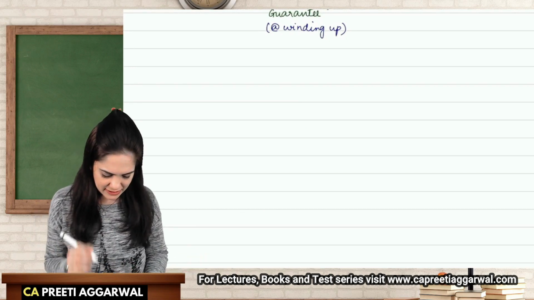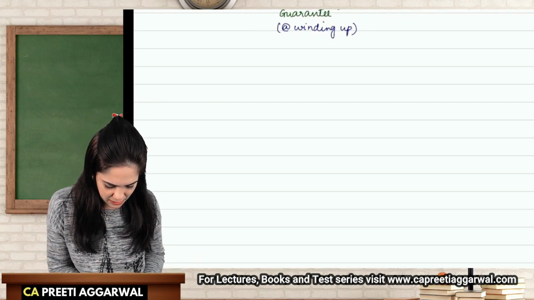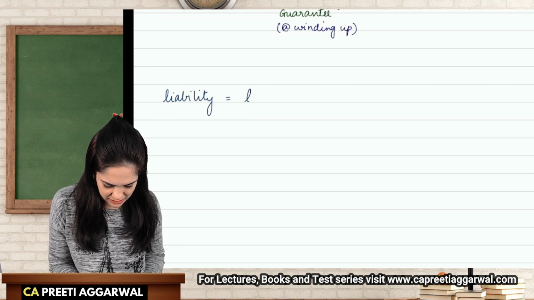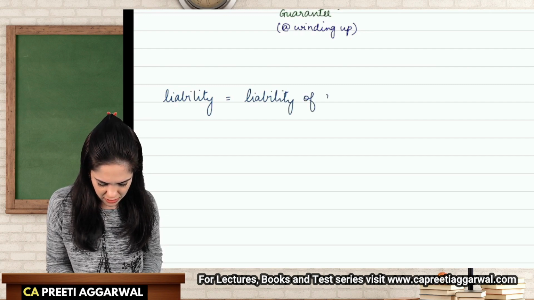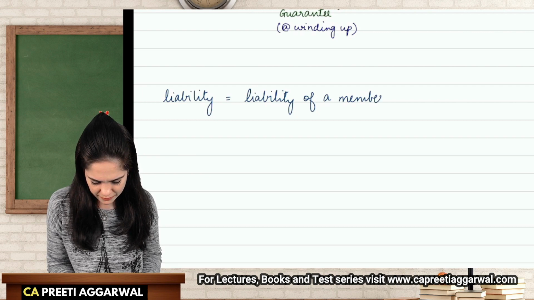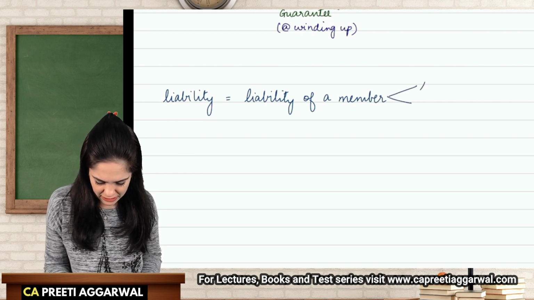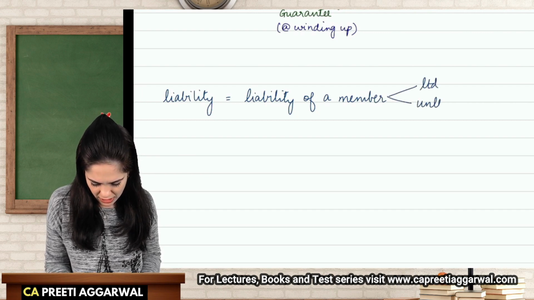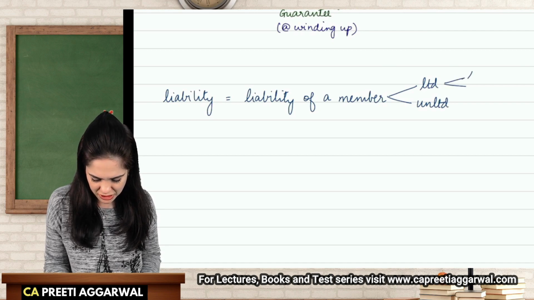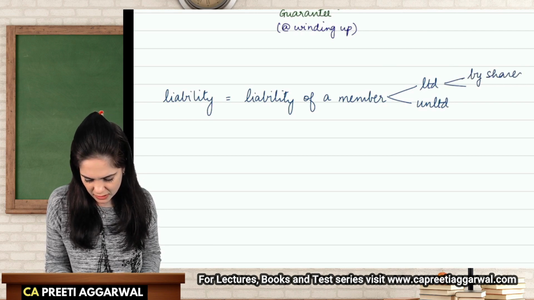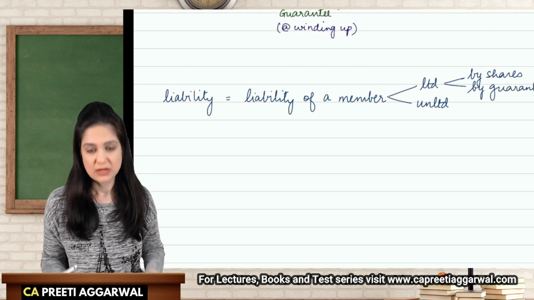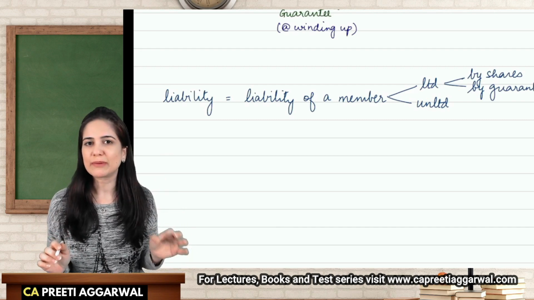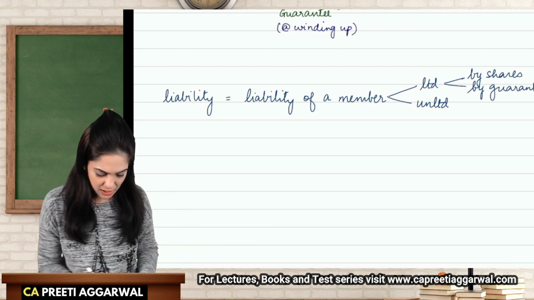So let us write a small note over here. Whenever we talk about liability, we are discussing the liability of a member, which may be either limited or unlimited. It may be limited by shares or by guarantee. So whenever we discuss liability, we are actually talking about liability of the members.